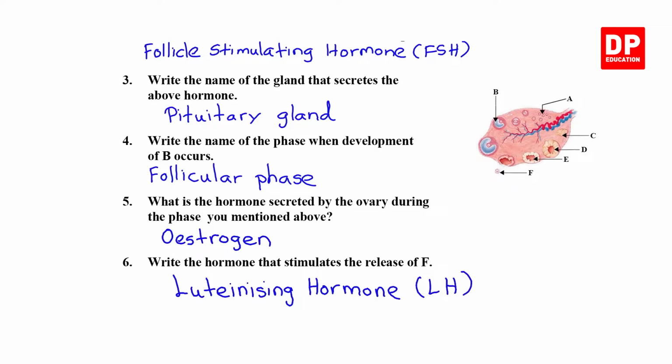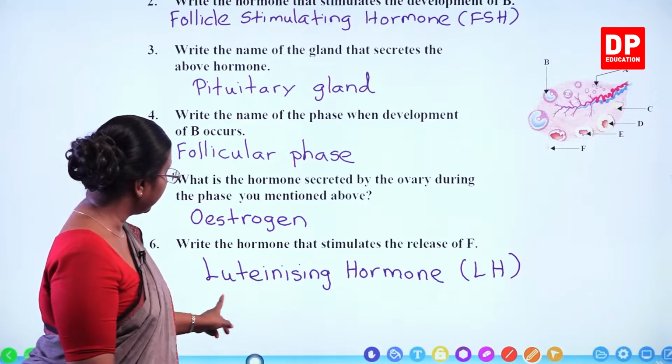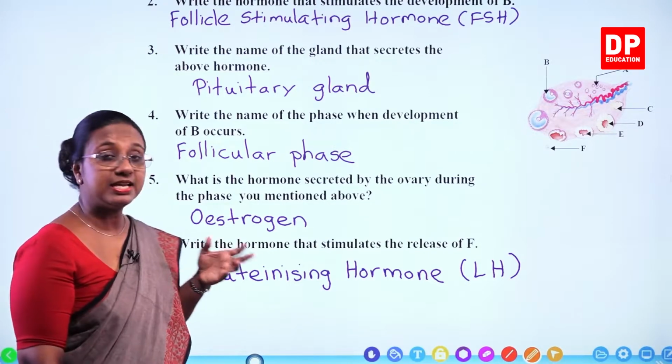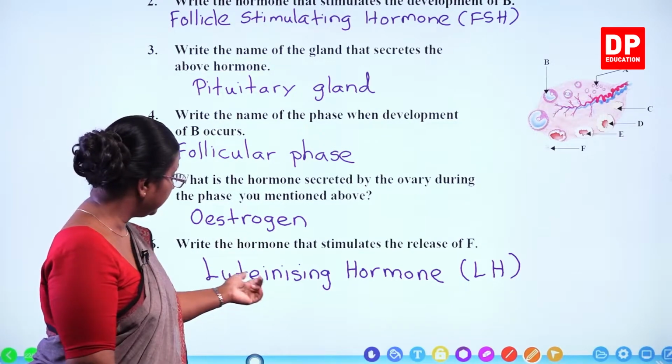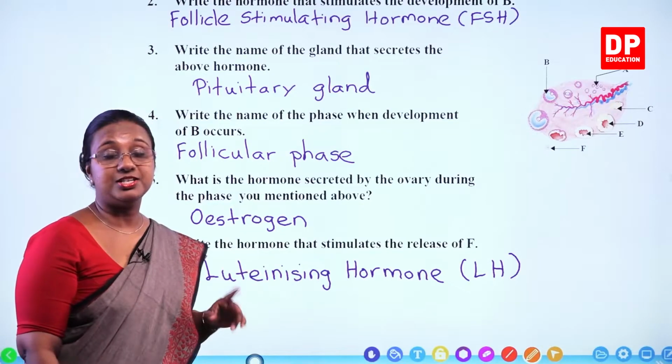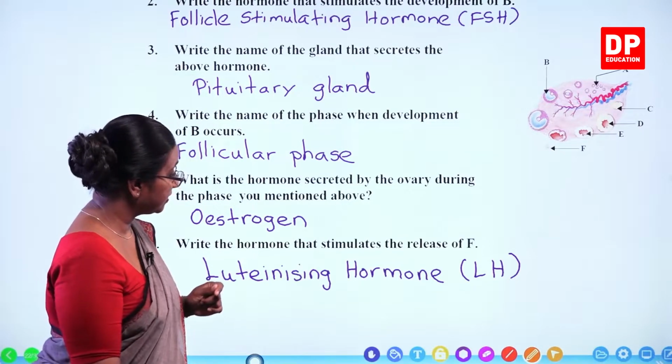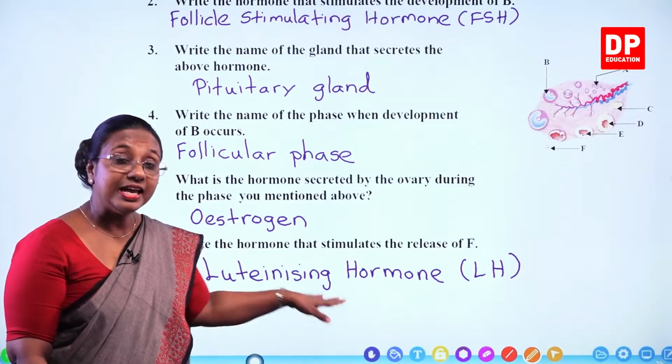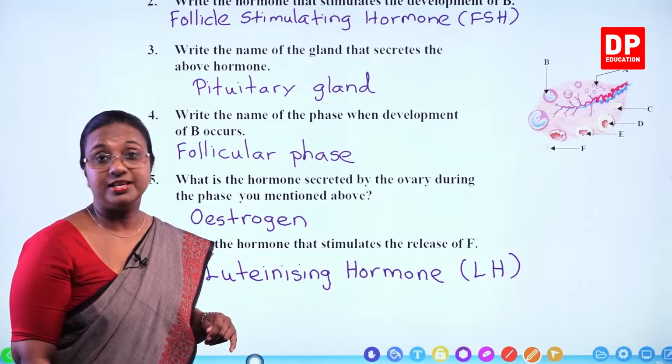So again, I'll remind you all, luteinizing or luteinising, both are correct. Luteinizing hormone, LH. Again secreted by the pituitary gland.